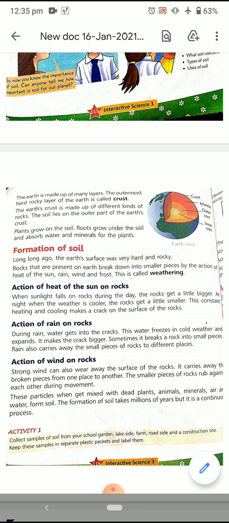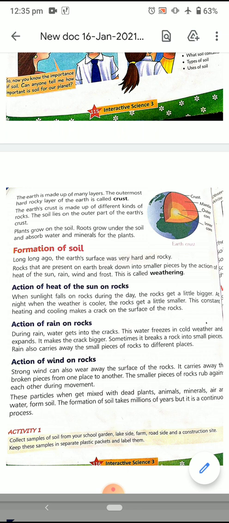A simple thing is, if a big rock breaks down, it will not break down into very big pieces. Small pieces will break down by the action of heat of the sun, rain, wind and frost. This is called weathering. Due to weather, the deformation or the breaking of rocks into small pieces is called weathering.